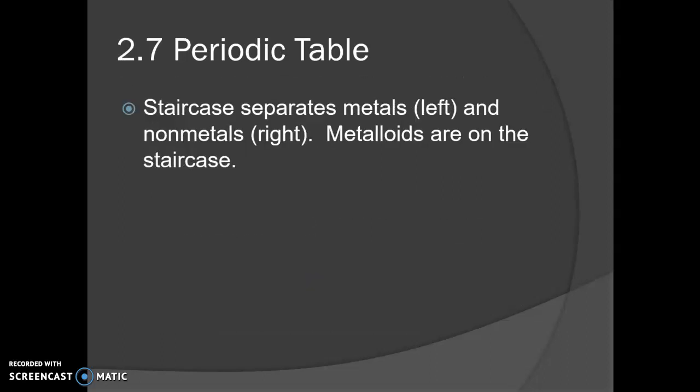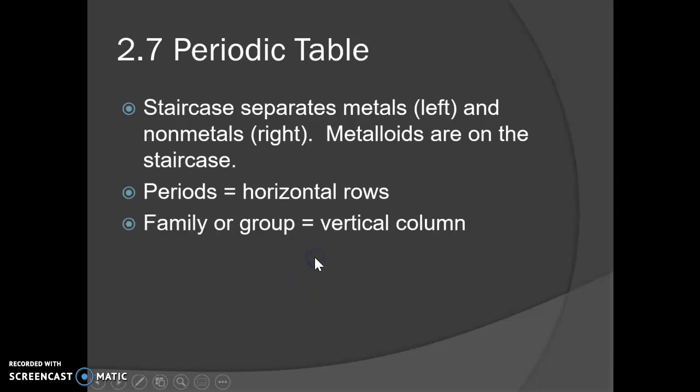And then the last thing for this lesson is the periodic table. There's a few areas that you need to be familiar with. There's a staircase located kind of to the right side of the periodic table. The metals are located on the left, and the nonmetals are on the right, and then metalloids are on the staircase. And there are a few exceptions to that rule.